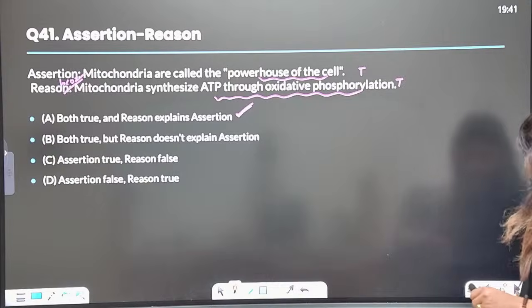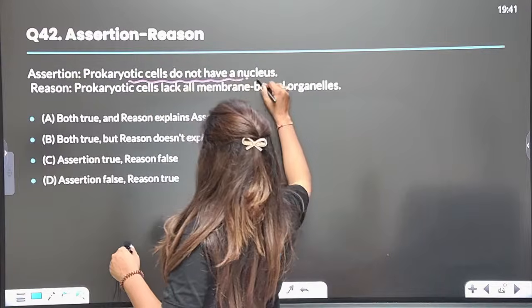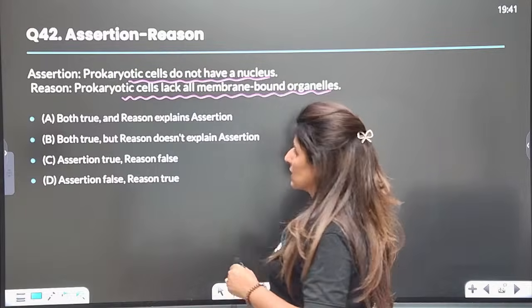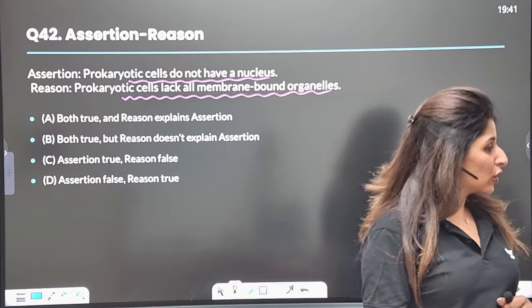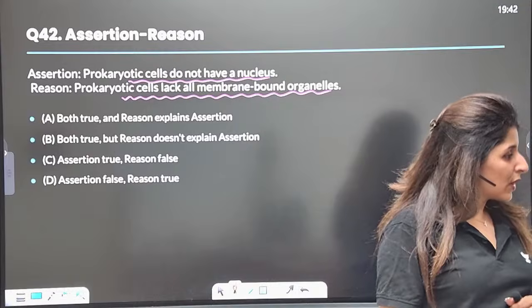Right? Right. So prokaryotic cells do not have a nucleus. Prokaryotic cells lack membrane-bound organelles. Yes, guys. Are both the statements true and do they explain each other or not? Please let me know the answer. What is the answer here? Some of you are saying A.